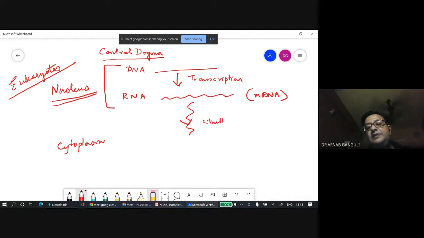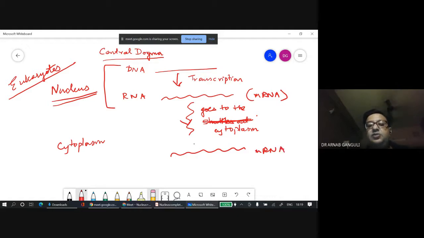It shuttles out to the cytoplasm. And this is the mRNA in the cytoplasm to which ribosomes bind.